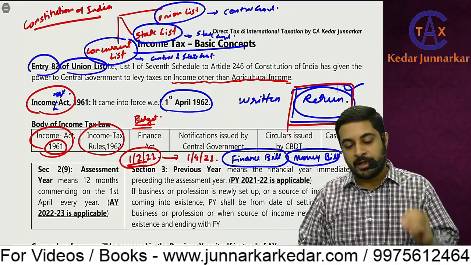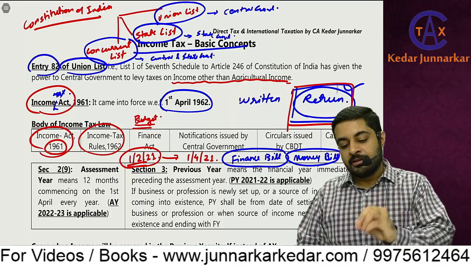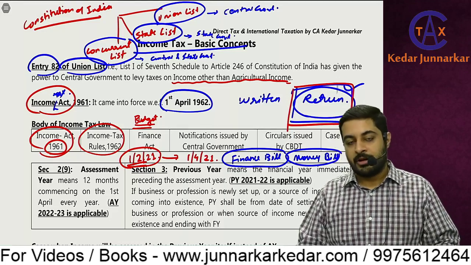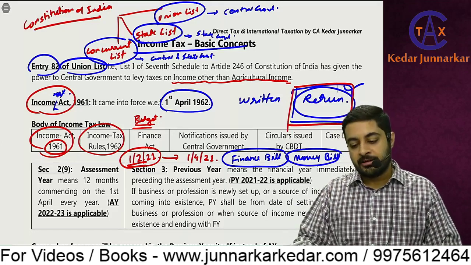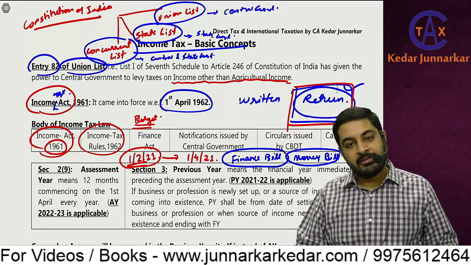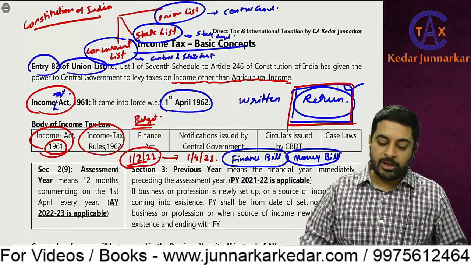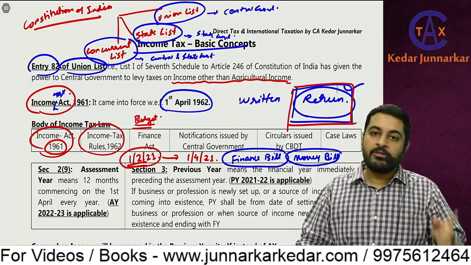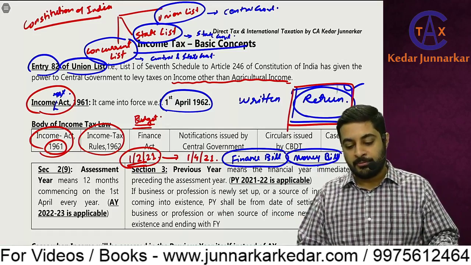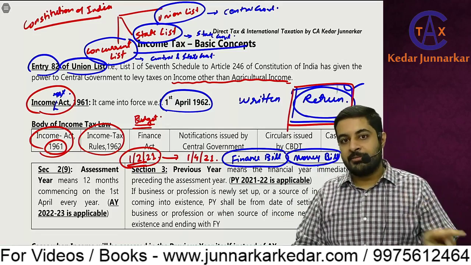So the finance bill has to be passed only in Lok Sabha, and after passing from there, it will go to the president. President will sign it, and that will become the Finance Act. This takes time. It is presented in Lok Sabha on 1st February. Then 2 months time is there.